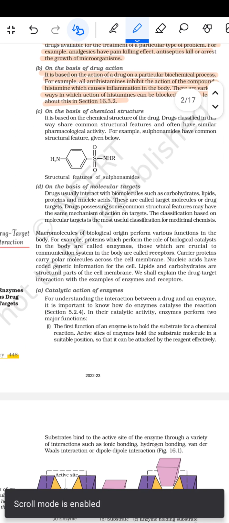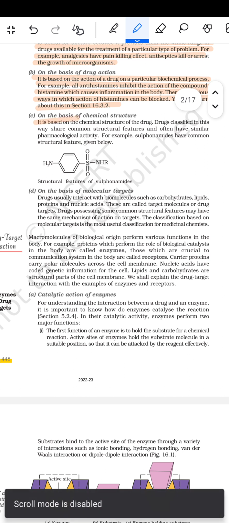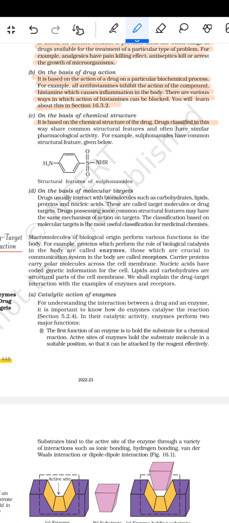Then comes on the basis of chemical structure. It is based on the chemical structure of the drug. Drugs classified on this basis share common structural features and often have similar pharmacological activity. For example, sulfonamides have a common structural feature given below. There is the structural feature of the sulfonamides. The structural feature of sulfonamides is given here.